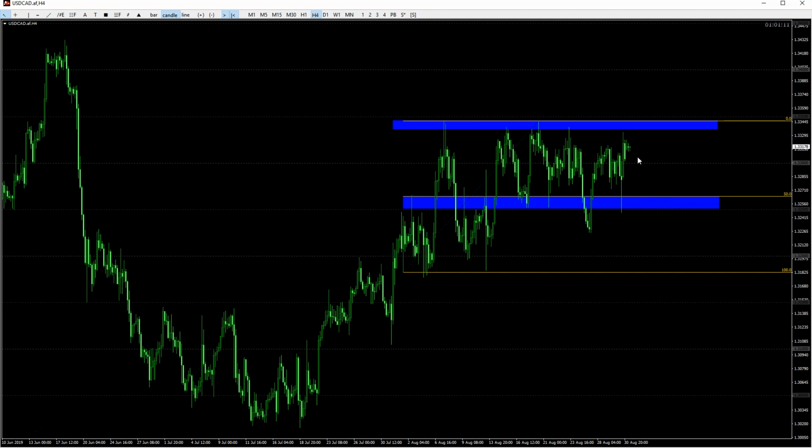But as always, guys, take note of risk sentiment. Risk sentiment is something that can affect the Canadian dollar as a commodity currency. Take note of oil prices as well, and stay safe in the markets this week.